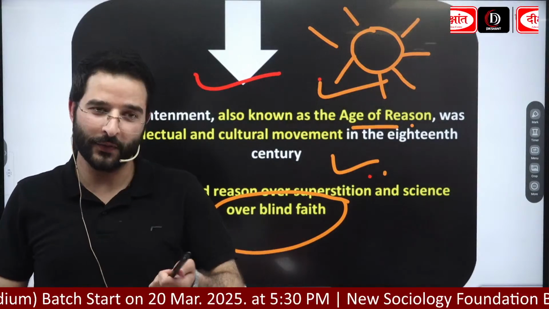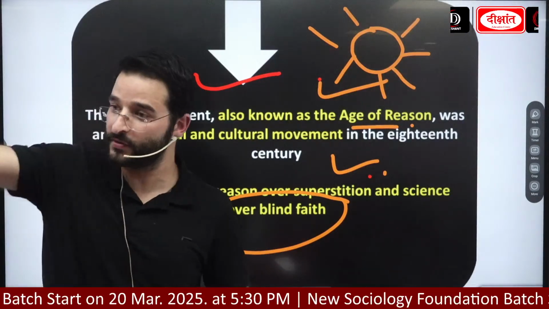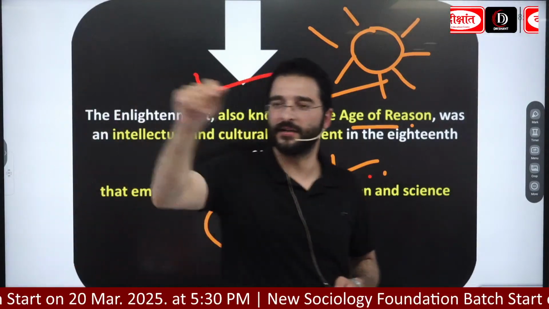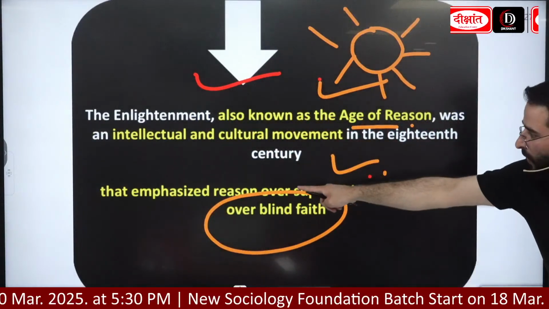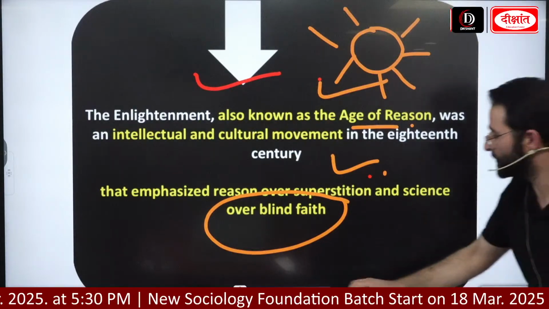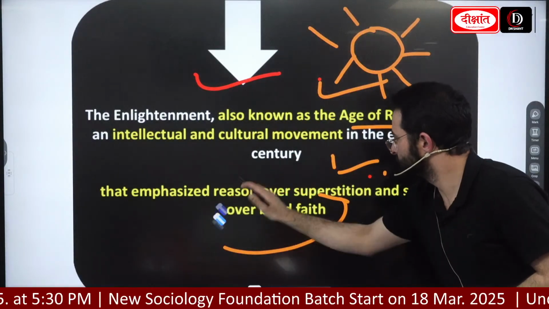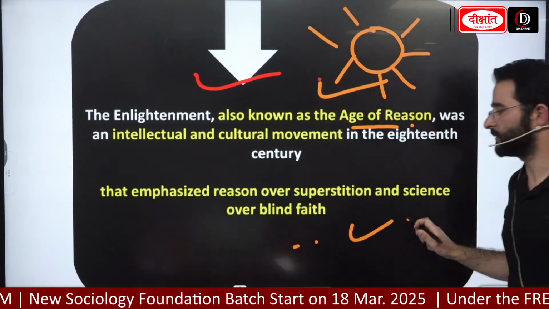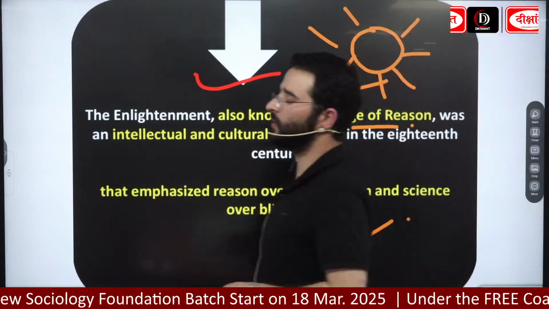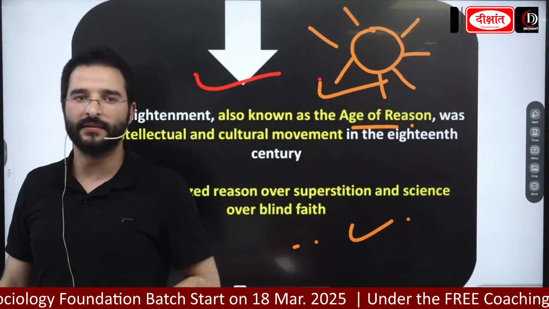So that was superstition. If you start coming with the reason, that is your enlightenment. ये लिखो: the enlightenment emphasizes reason over superstition and science over blind faith.